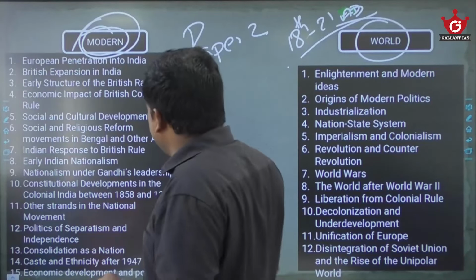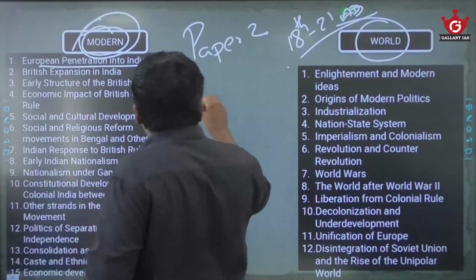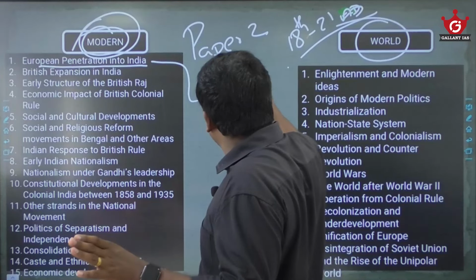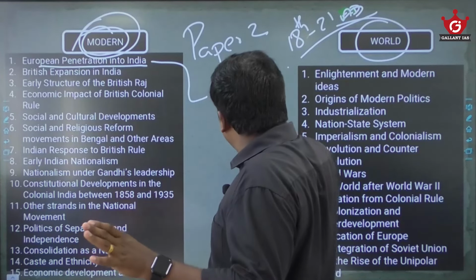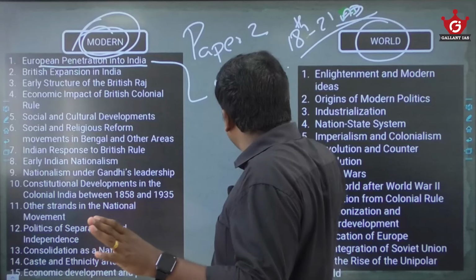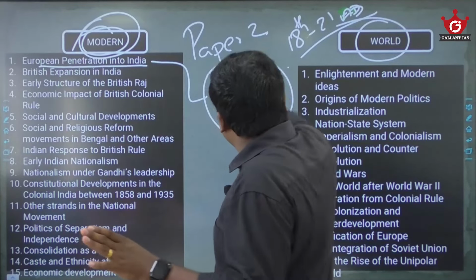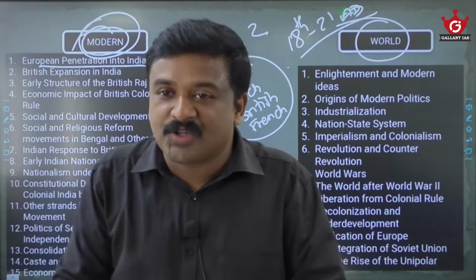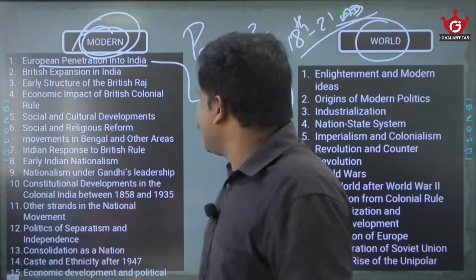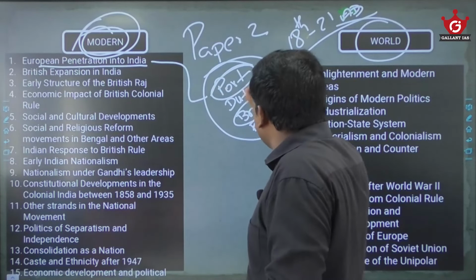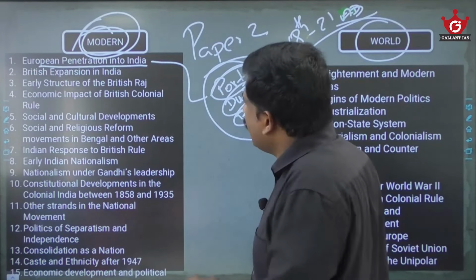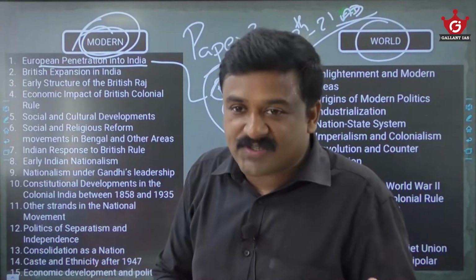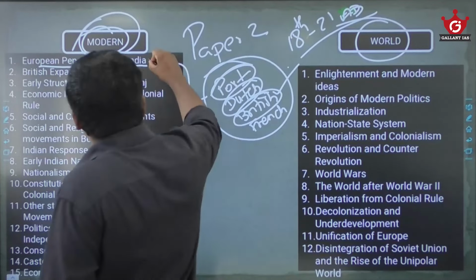Now see modern India, European penetration in India. Who are the Europeans who came to India? First come the Portuguese, then the Dutch, then the British, then the French. Am I right? So you should know why these European companies came here, what the push and pull factors were, leading to their colonization, how the British became successful, how others failed, what their popular settlements in India were, and what policies they followed for their success. So that is European penetration, the first module.